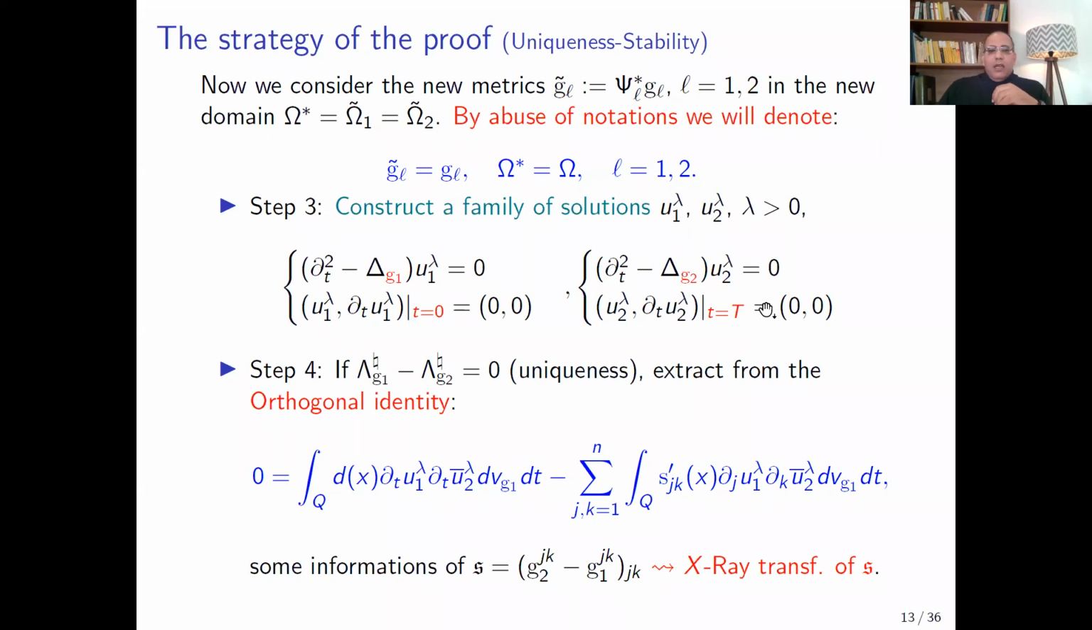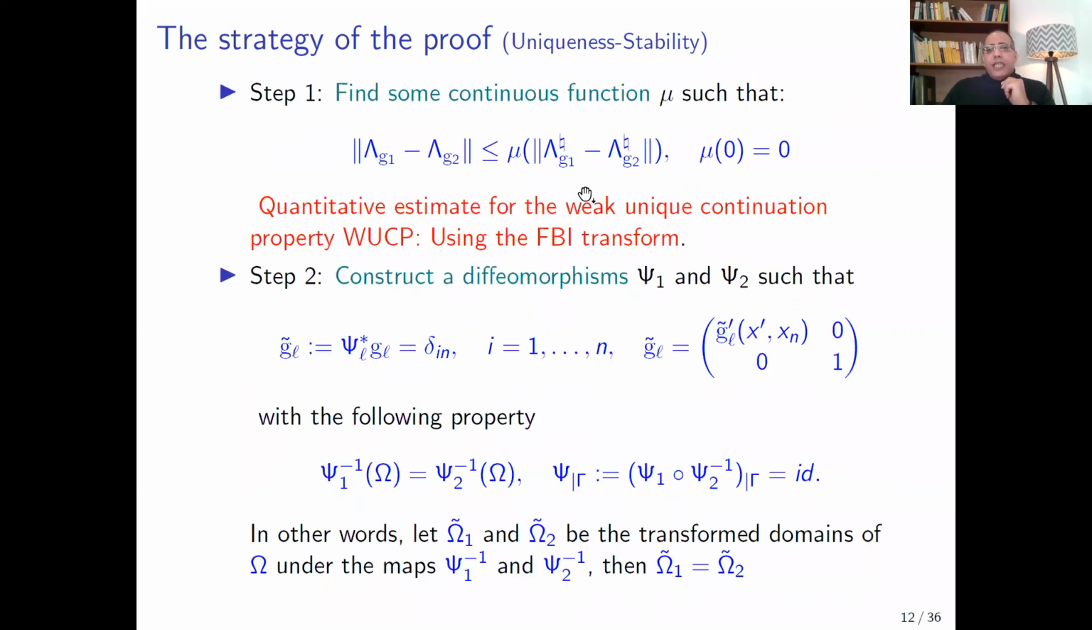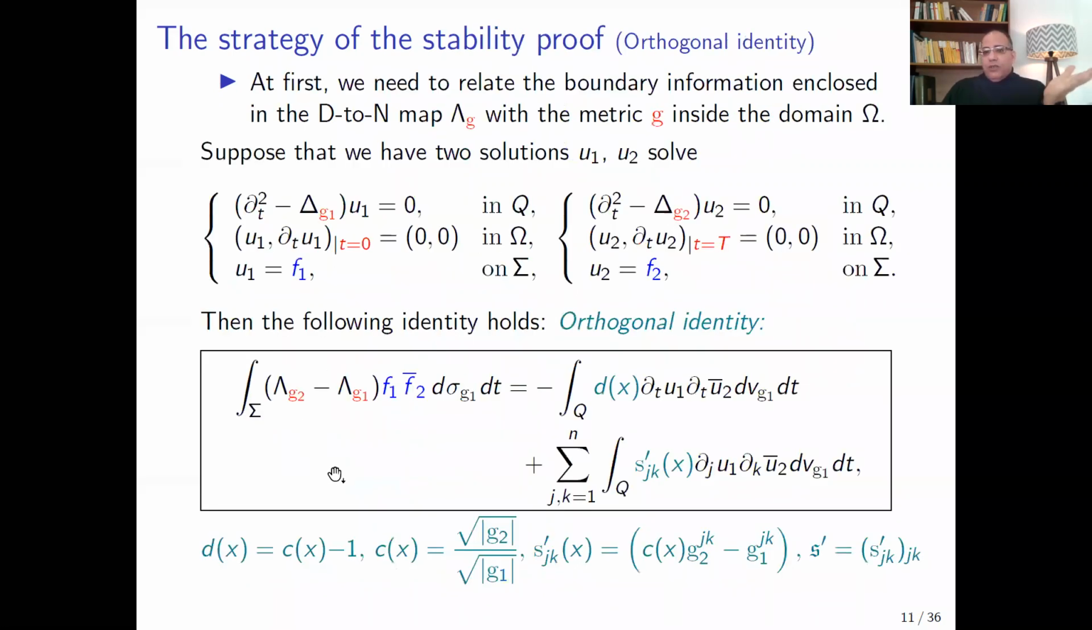And in the final step, for the conclusion, we assume that we have the same partial Dirichlet-Neumann map, for example for the uniqueness, but we have the same strategy for the stability. So if you have the same Dirichlet-Neumann map for the uniqueness, then by the first step we have the same global Dirichlet-Neumann map. And by the orthogonal identity, the left-hand side is equal to 0. Then we have this interior integral equal to 0.